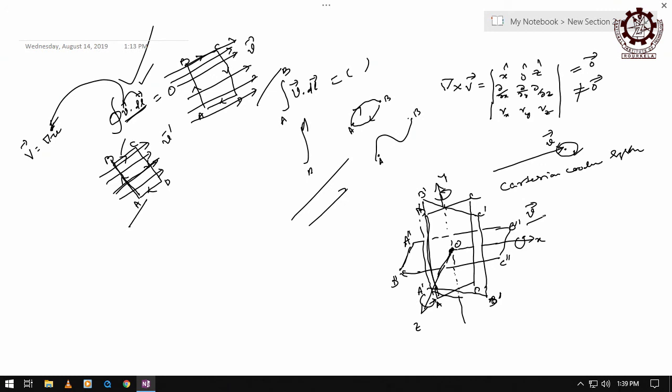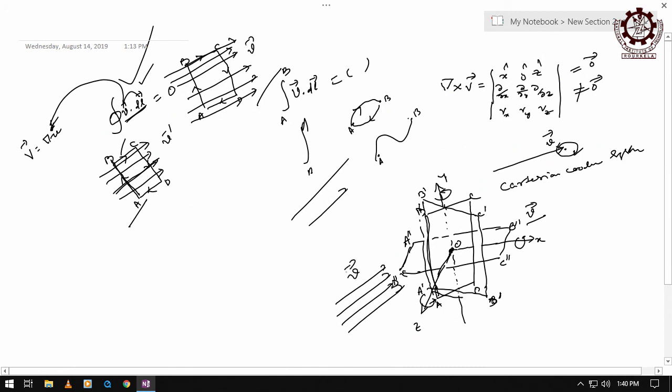Now, think about the situation. Here the velocity vector is going in this direction, the field is in this direction. Field is there, then only the area will link. So what do you mean by curl of the vector operation at this point? How to get it?